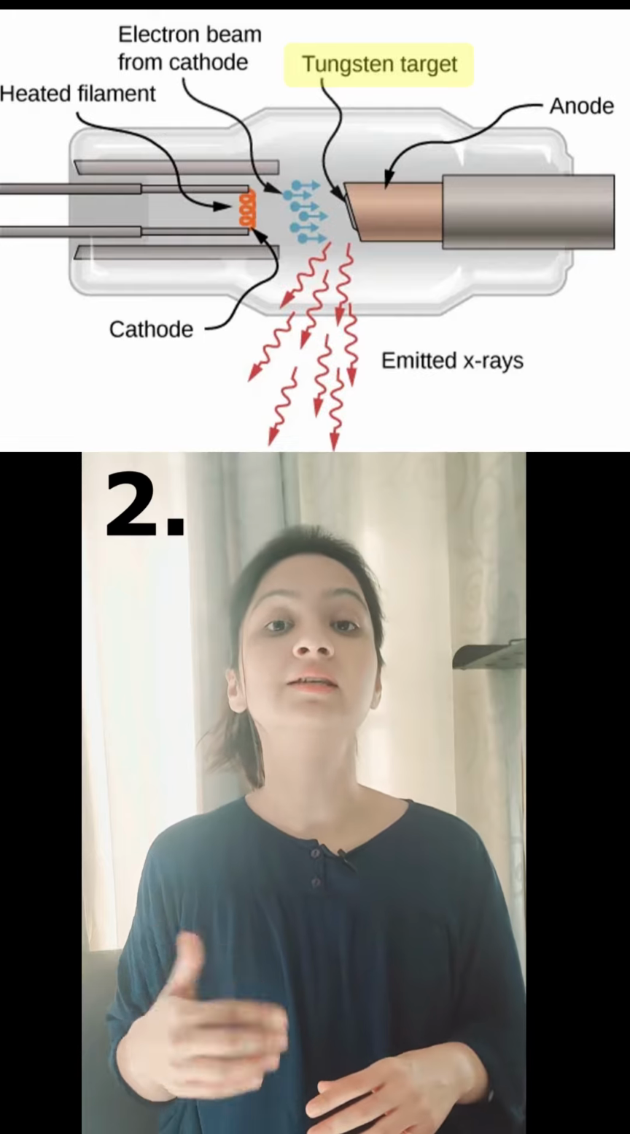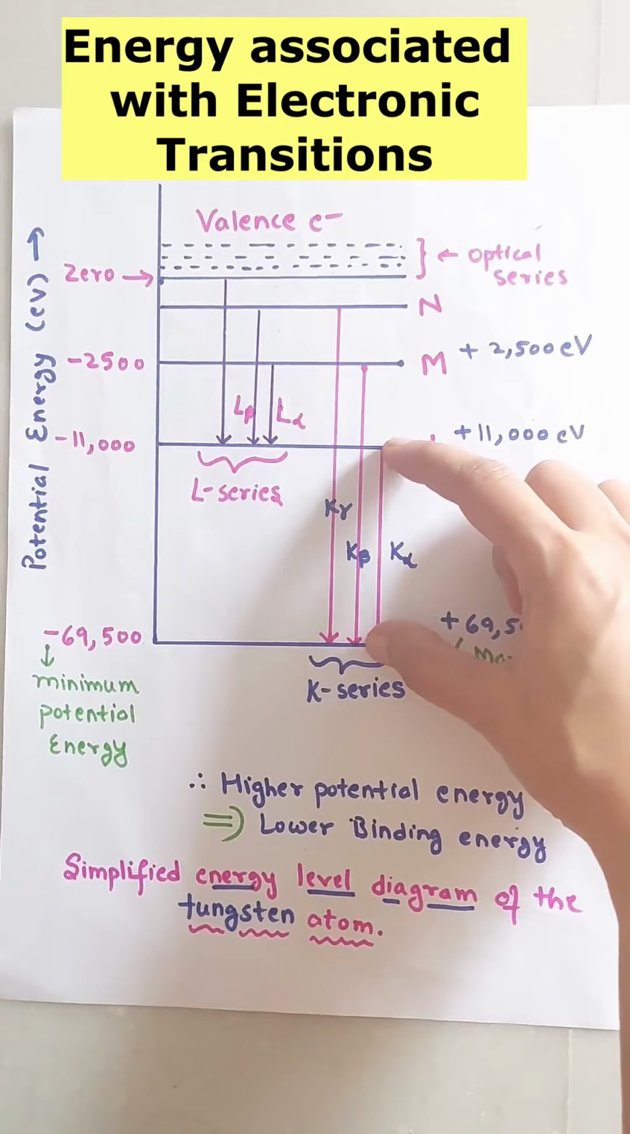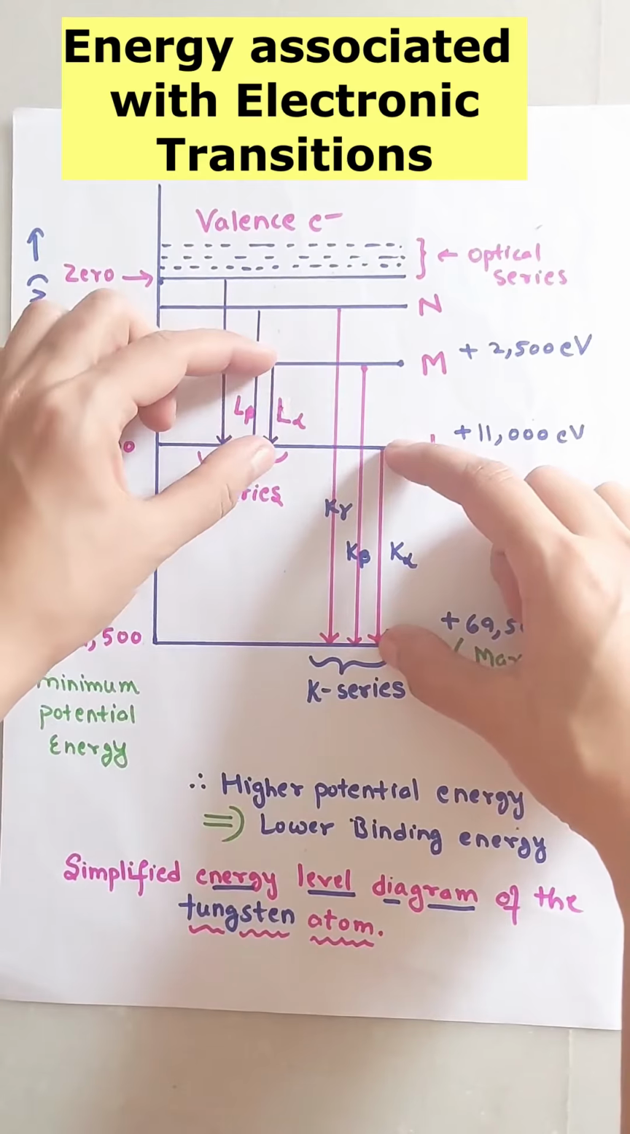The second point is that even if you select one target, let's say tungsten, then also these X-rays depend upon the shells between which the electronic transitions took place.